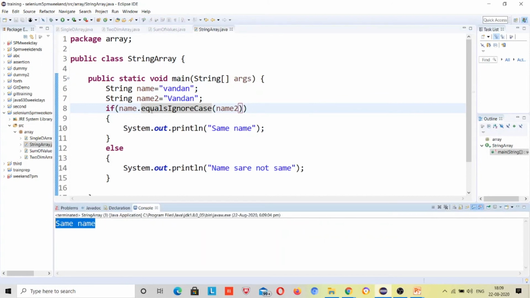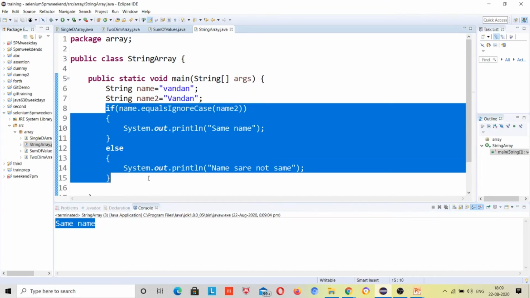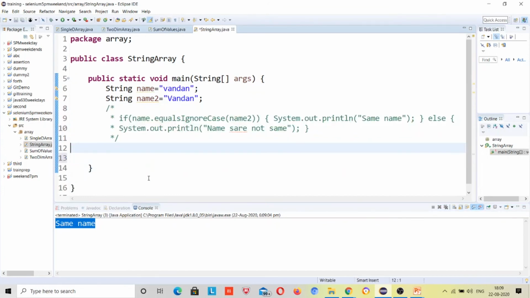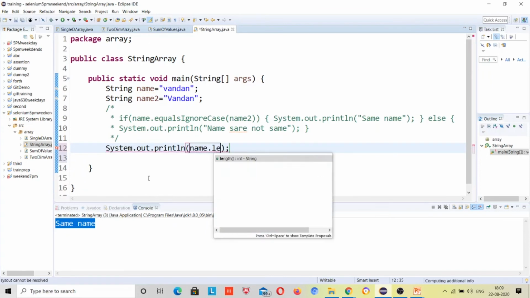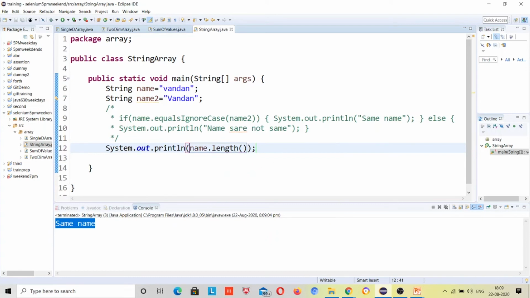Same name. Okay, now this time if I want to get the length of this string, just print out sys out name dot length. But here in the string case, this length, you can see that this is a method, right? But when you are comparing with an integer array, in that case this was not a method. So people get confused. If the interviewer asks what the length is, people normally answer it's a method, but that's not the common answer, right?